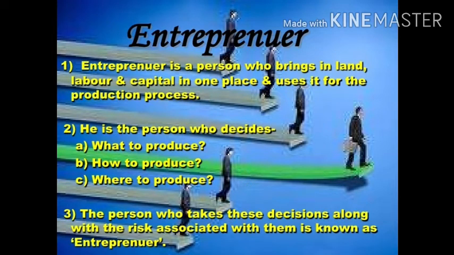Next is entrepreneur. Entrepreneur is a person who brings in land, labor and capital in one place and uses it for the production process. He is the person who decides what to produce, how to produce and where to produce. The person who takes these decisions along with the risk associated with them is known as entrepreneur.